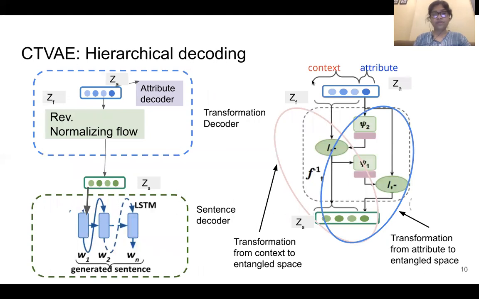So hierarchical decoding works like this. Other than this attribute decoding, the upper layer decoder actually does the reverse transformation so that these ZF can be mapped again to ZS. So we do a set of inverse operations where we are starting with the ZA, it goes through some operations, and then we map its effect to all the dimensions of ZS. Similarly, for the context, we also do a set of transformations, and then we try to restore back the effect of ZF on the dimensions of ZS.